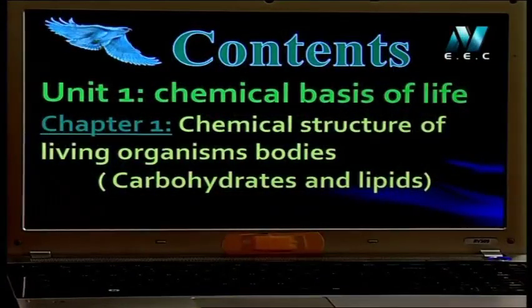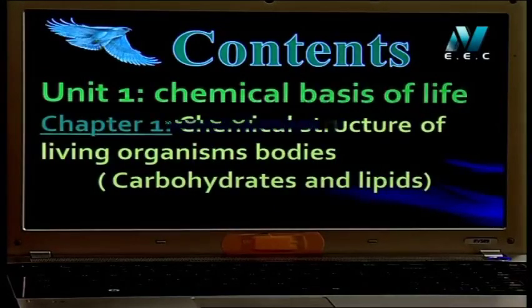Let's start with the content of our book. We have two units this term. The first unit will talk about the chemical base of life. This unit has three chapters. Chapter 1 covers the chemical structure of living organisms' bodies, where we'll talk about carbohydrates and lipids.